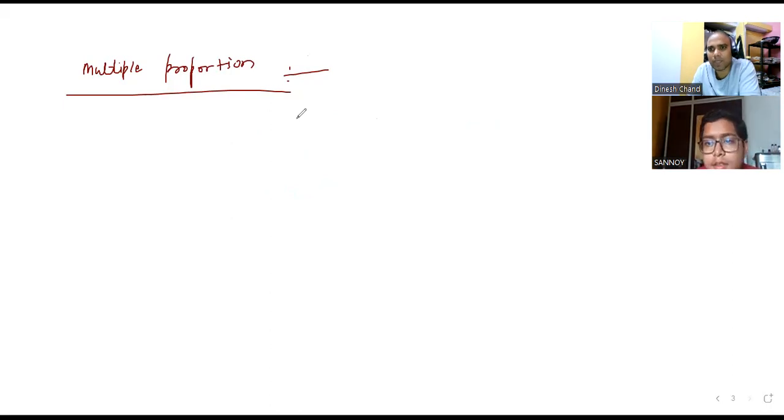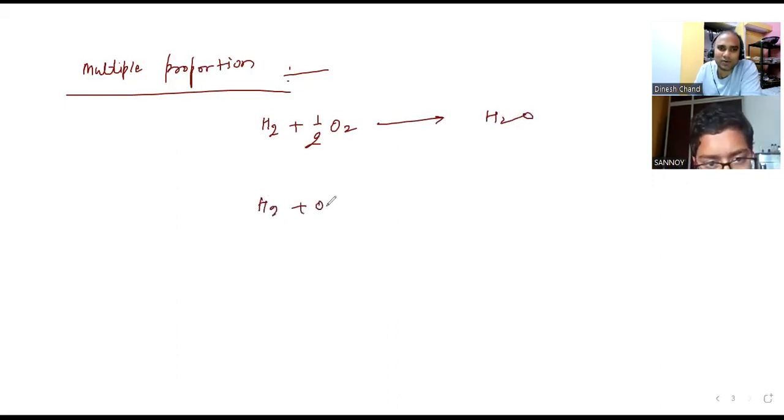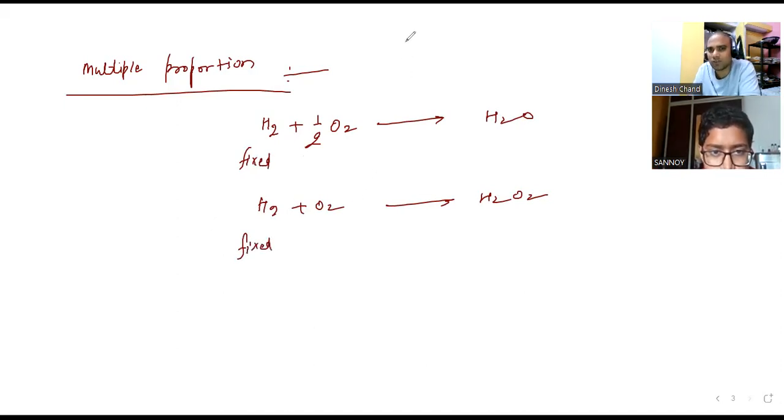constant. Hydrogen, oxygen, water; hydrogen, oxygen, hydrogen peroxide. Oh, very good. So H2O, that is H2 plus O2, and you are saying that is hydrogen peroxide. So one is the fixed. Here H2 is fixed. This is also fixed. So fixed means 1:1. Nothing to do with that.